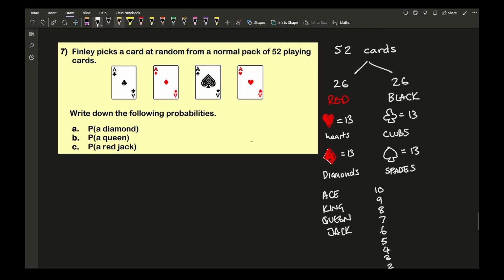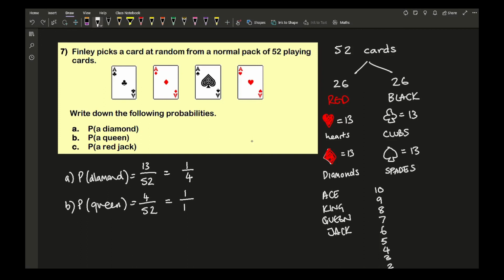So going back to this particular question, it's asking what's the probability of getting a diamond? Well, the probability of getting a diamond is going to be 13 out of 52, which simplifies to 1/4. For B, what's the probability of selecting a queen? Well, each suit has a queen, so that's going to be 4 out of 52, which equals 1/13 when I simplify it.